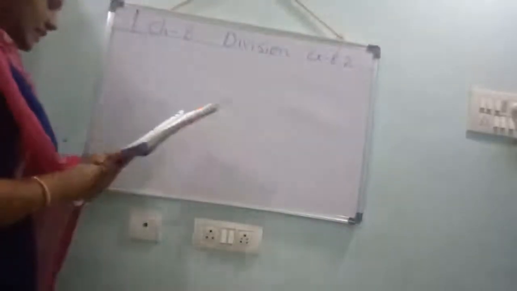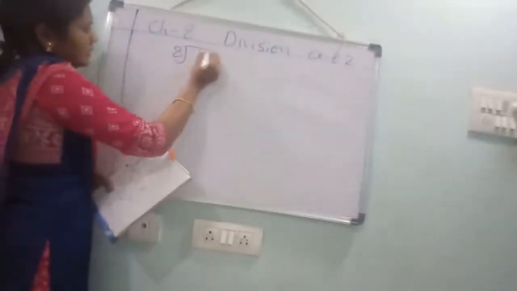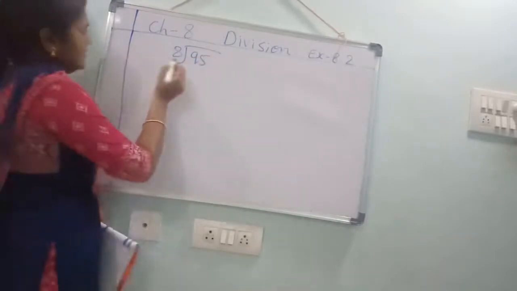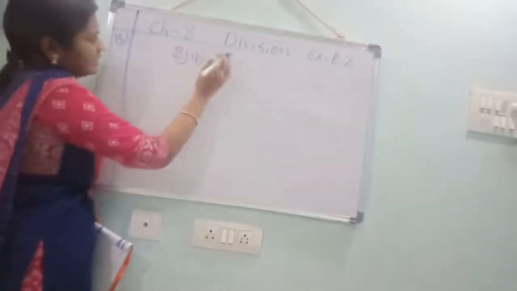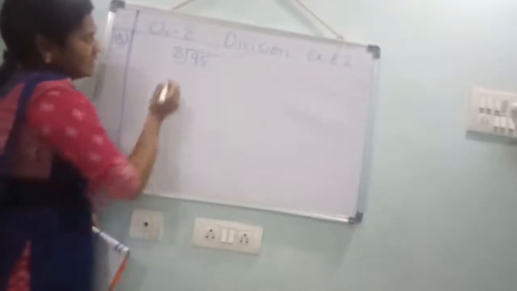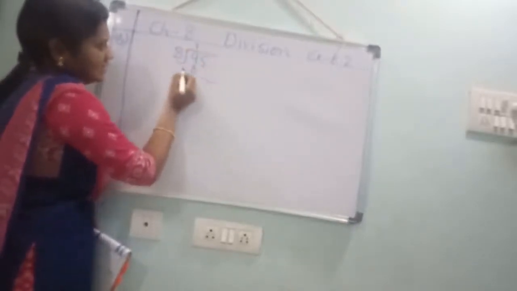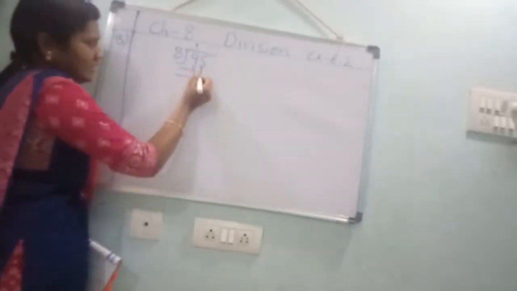Divide 95 by 8. Listen carefully. You can divide this 9 because 8 is less than 9. 8 ones are 8. 9 minus 8 is 1. This 5 you should take down.